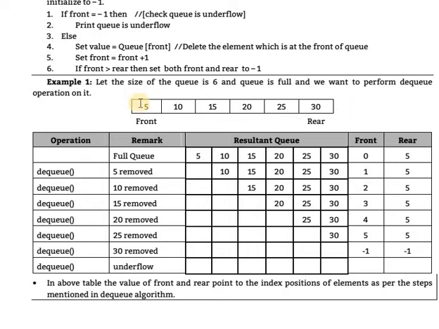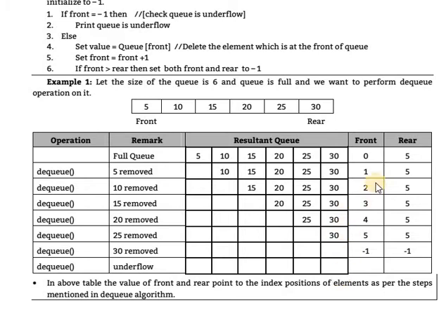Okay, that condition is checked: front is greater than rear. Rear will be 5, and in one case your front goes from 5 to 6. So 6 is greater than 5, and when this condition occurs, you set front and rear equal to -1 and -1. Again, if a dequeue operation is performed, the message underflow will be displayed, because your queue will be empty. Clear that?